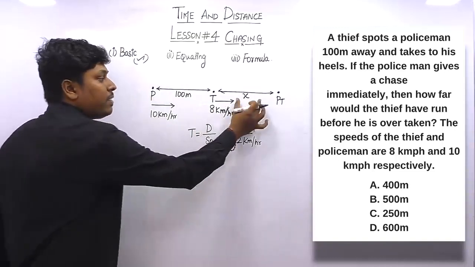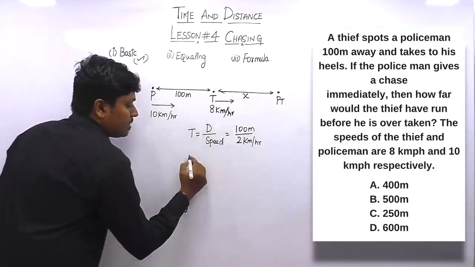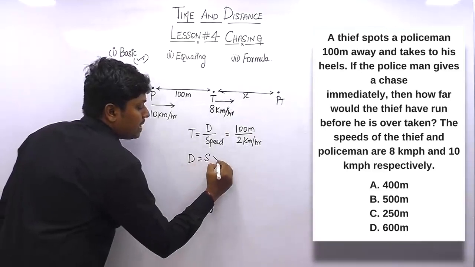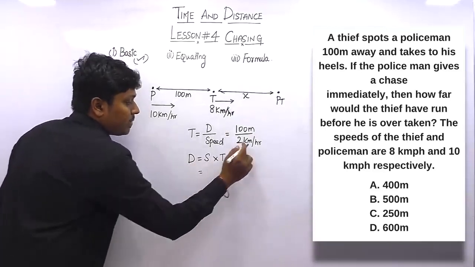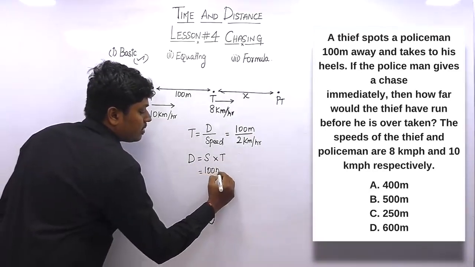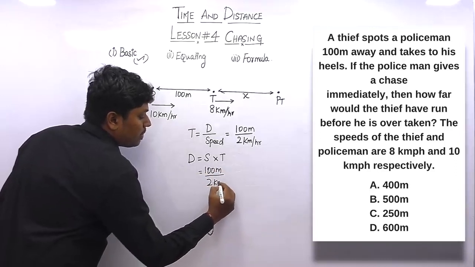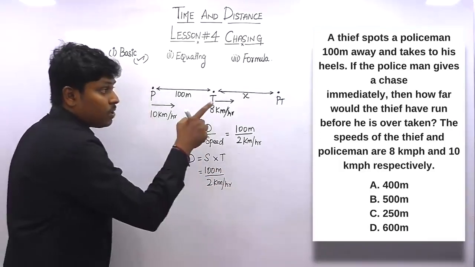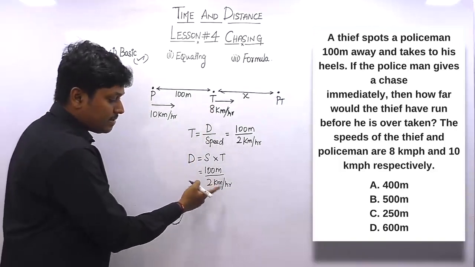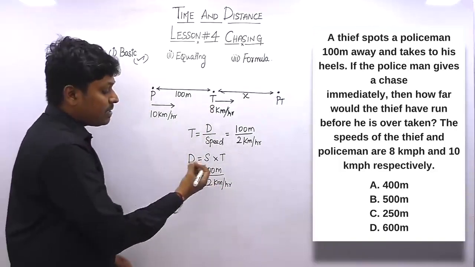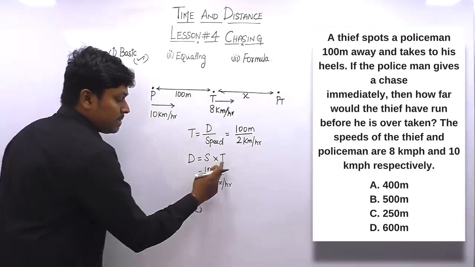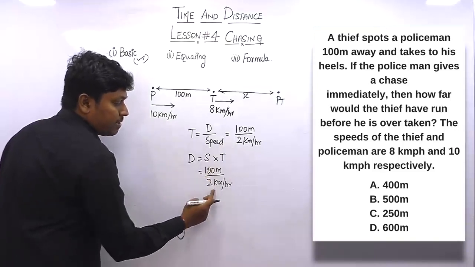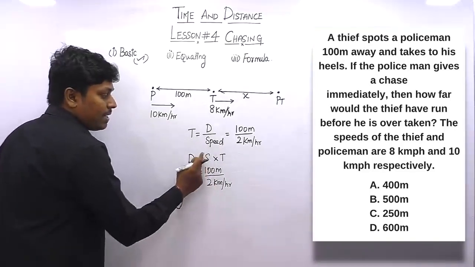But our target is to find the distance traveled by the thief. So distance is equal to speed into time. We already know that time will be 100 meters divided by 2 km per hour. So look at the options. Options are in meters, right? We need to cancel the kilometer and hour. Finally our target is to find the answer in meters. So the time taken, which we found, is 100 meters divided by 2 km per hour.